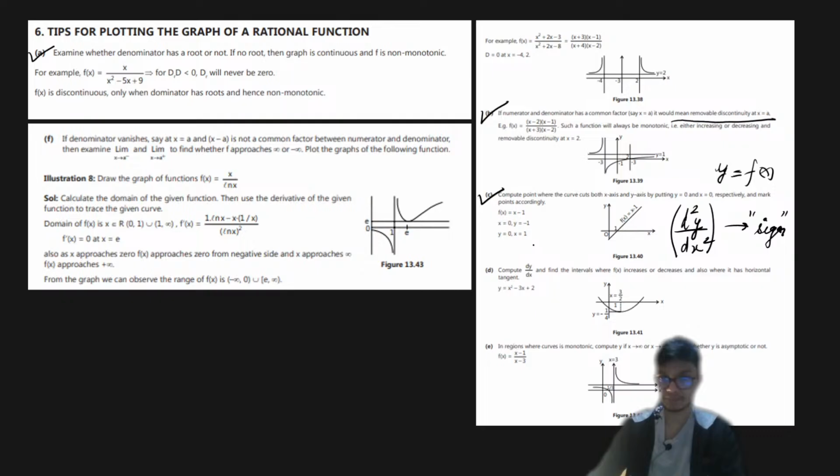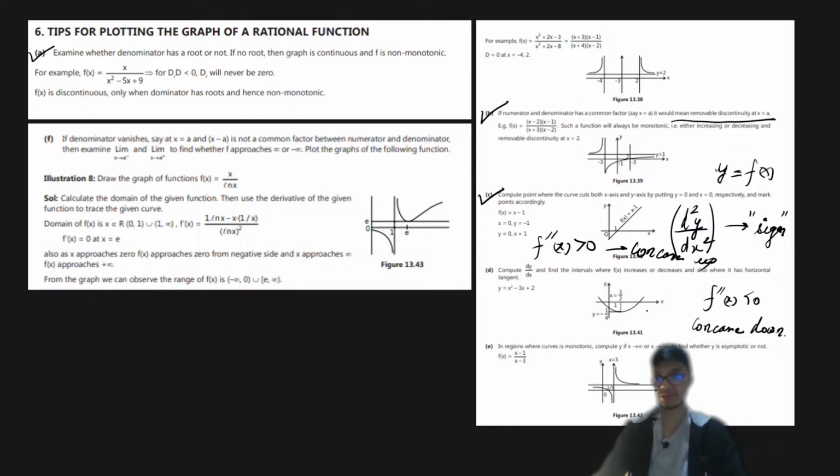If your second derivative, let's say I will write f double dash of x, is positive, then your curve is concave up. And if your second derivative is negative, then your curve is concave down. Okay, so keeping a note of these two things is very, very important.